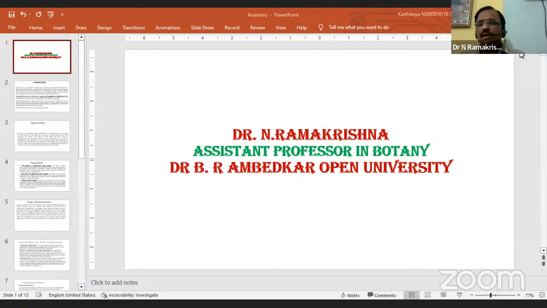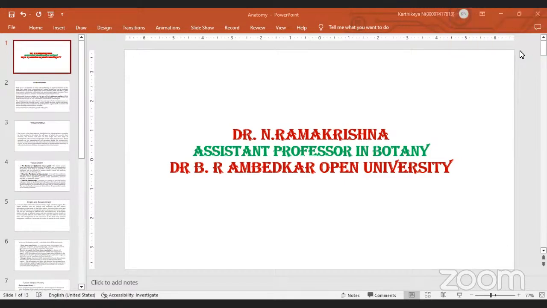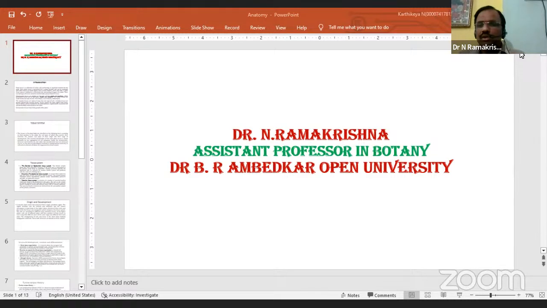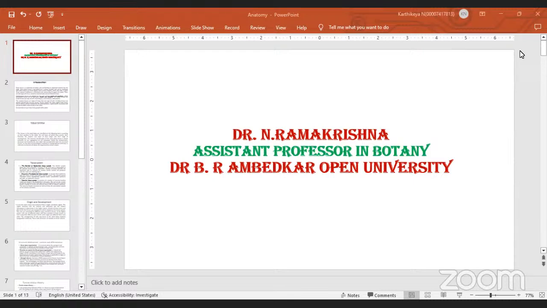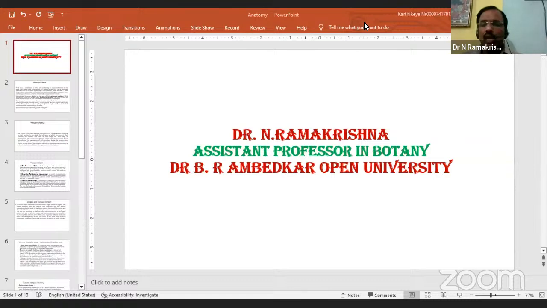Based on the positions, there are three types. One is apical meristems. Number two is intercalary meristems, and third is lateral meristems. Generally, it is three types. So the first one is apical meristems.